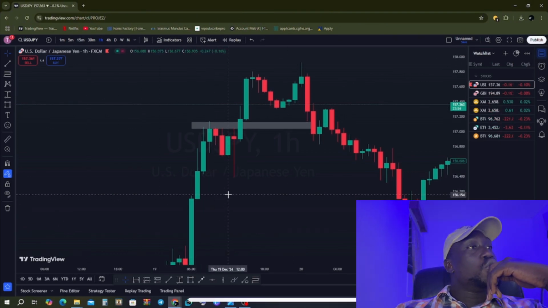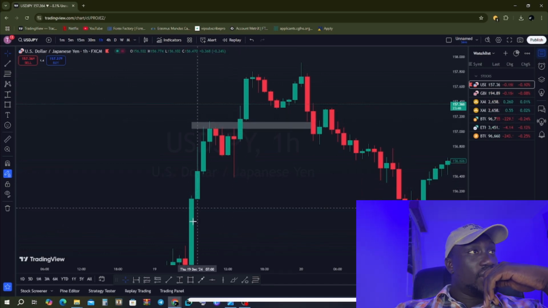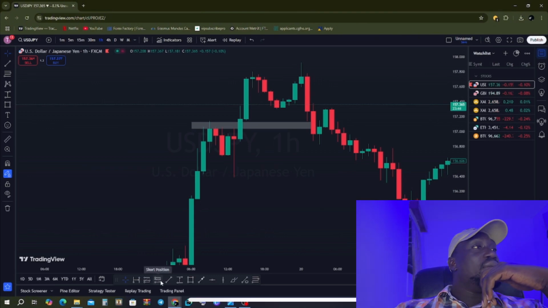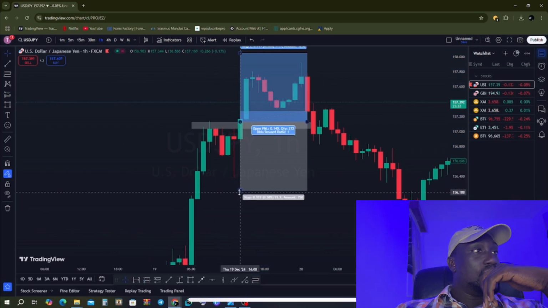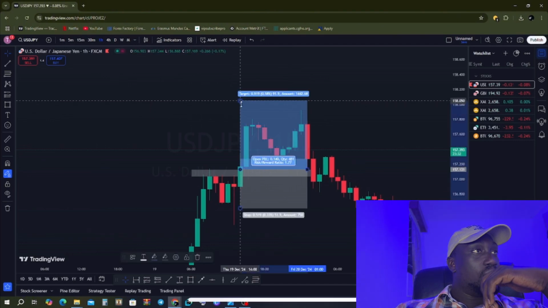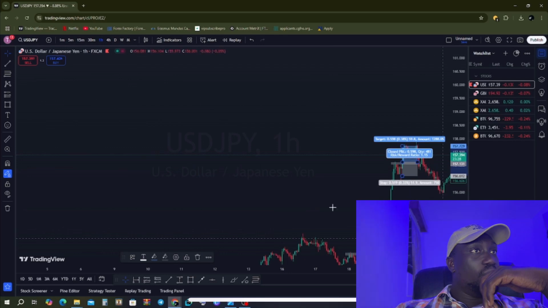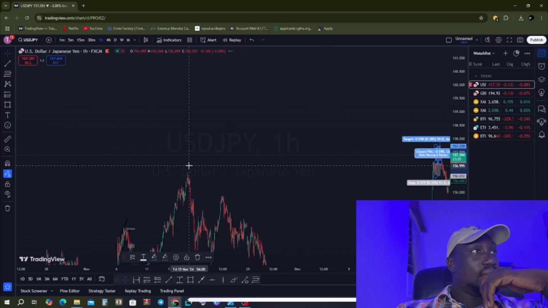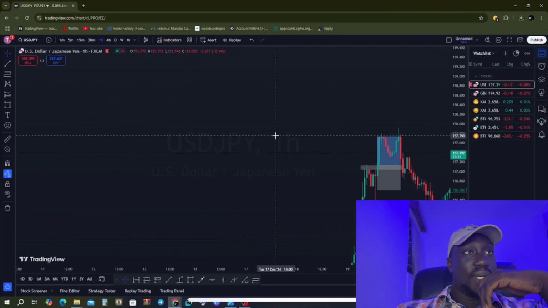Now when we go to 12 o'clock, you can see that there was a breakout of the resistance. Now it became support. If we were to buy the breakout and put our stop loss below this level, I mean, we would have to check the size to aim for a level there.